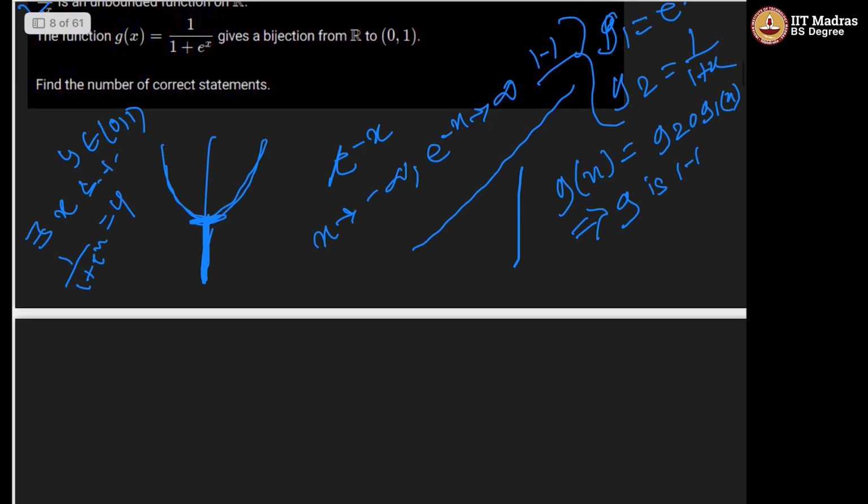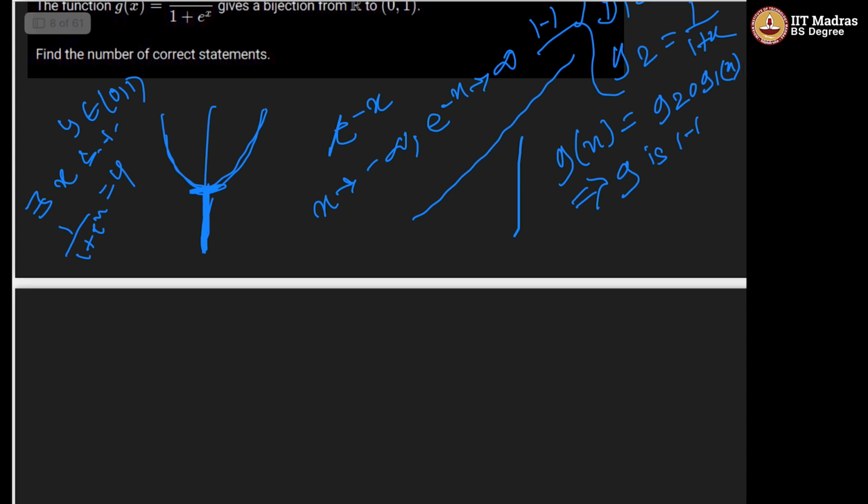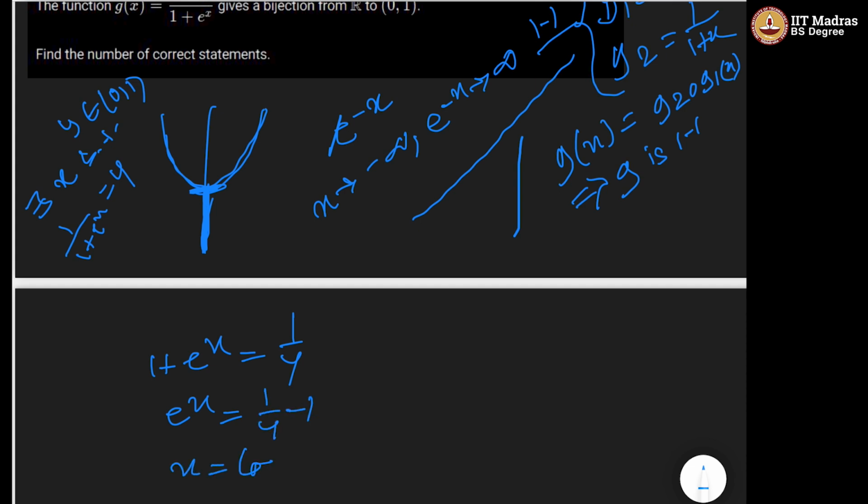You can verify it and find the value of x from here. So 1 + e^x = 1/y, so e^x = 1/y - 1, so x = log((1 - y)/y). That means log(1 - y) - log(y), right?